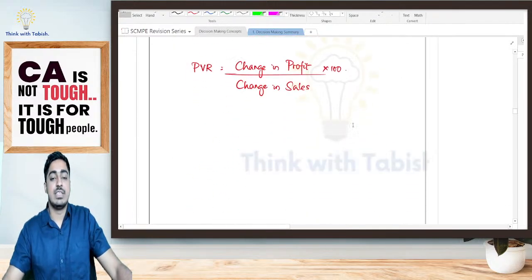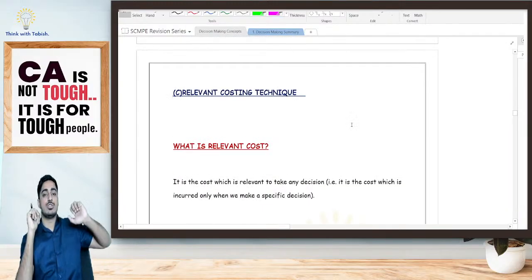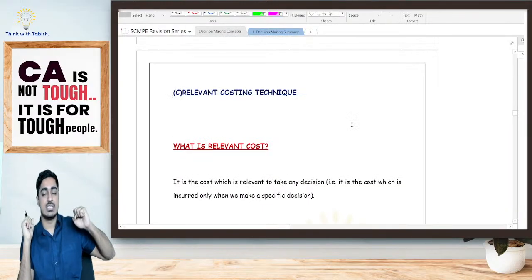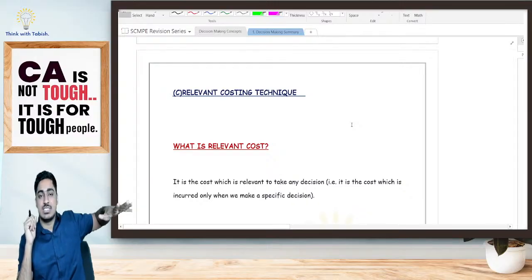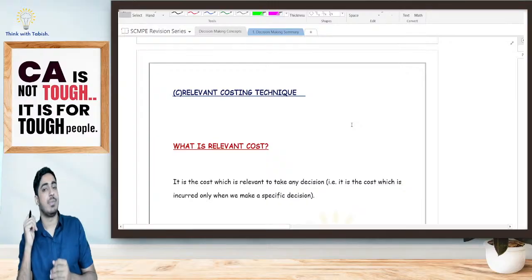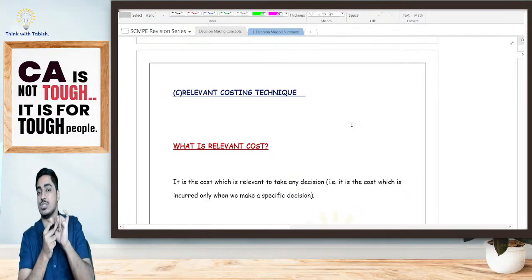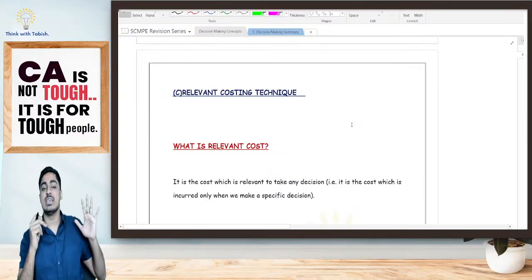Yes, with this we have finished concept 1B. So we are discussing concept number 1, basics. In that, first we have told the basics of decision making. We are going to take a decision by comparing marginal revenue and marginal cost. Marginal cost includes 3 things: variable cost, specific fixed cost, and opportunity cost. Then we have discussed all the basic formulas.